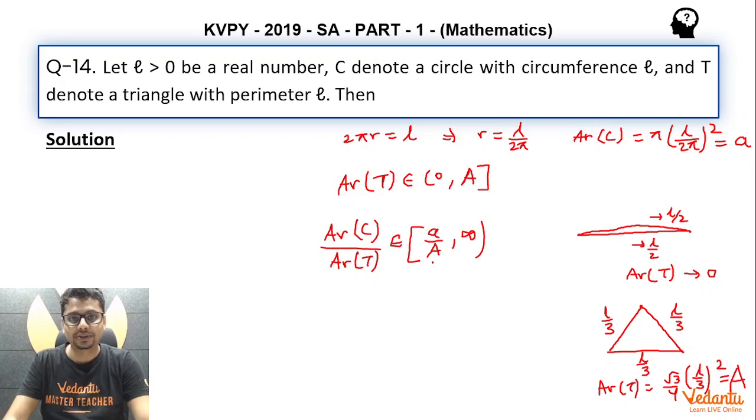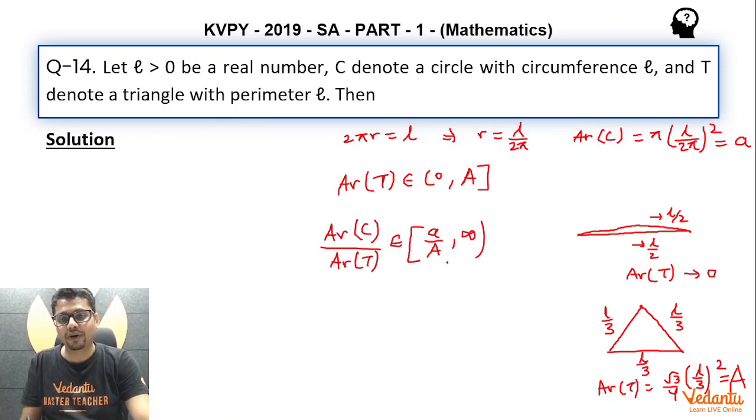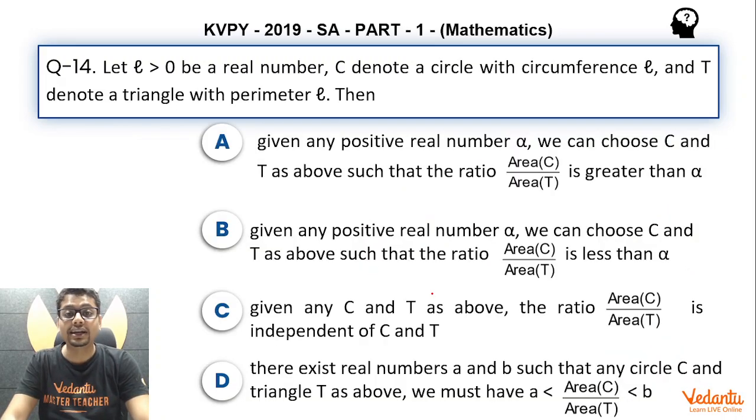Now let's get back to the options. Let's first see option D. There exist real numbers A and B such that for any circle C and triangle T as above, we must have this ratio between the values A and B. Not necessary. Why? Because this ratio is not bounded from both sides. Especially it is not bounded from above, because this ratio can even tend to infinity. So this less than B is an issue. So D is not correct.